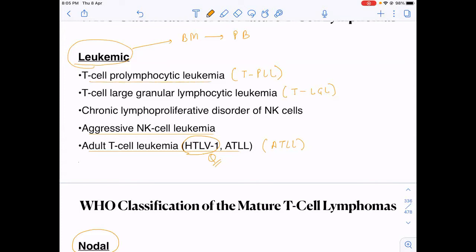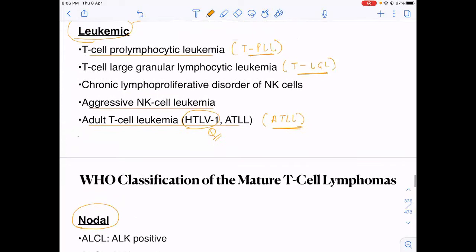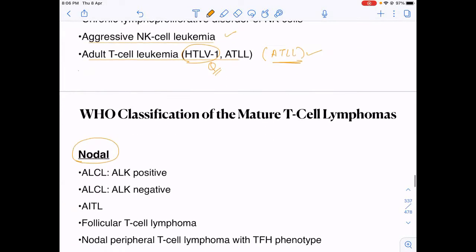Not only the full name, you should know the mnemonic also for these lymphomas, because sometimes in MCQ questions, they will not give the full name and they will refer to the lymphoma as TPLL or TLGL, etc. These were the leukemic variants. Majorly, you should know about these four.